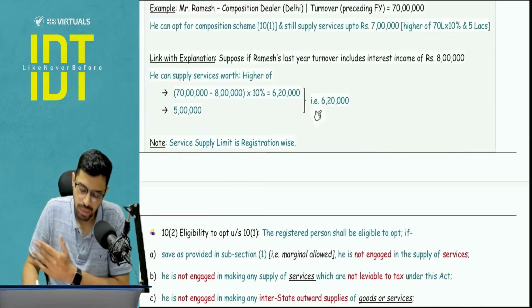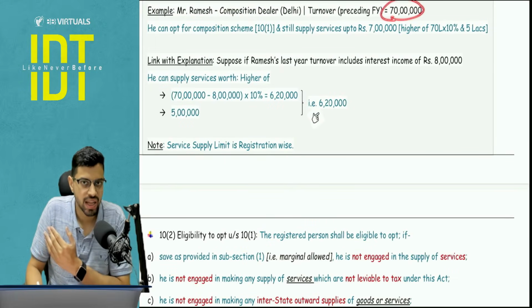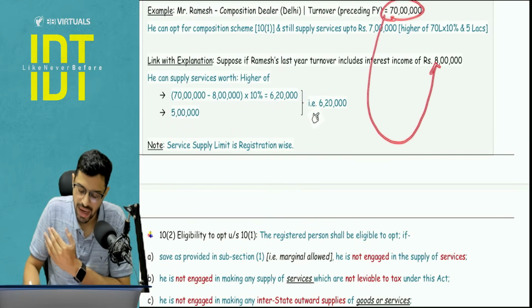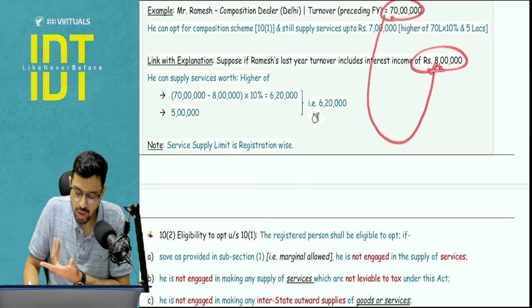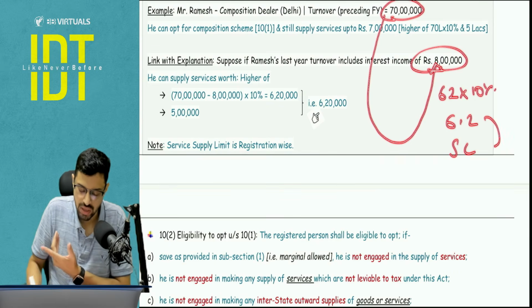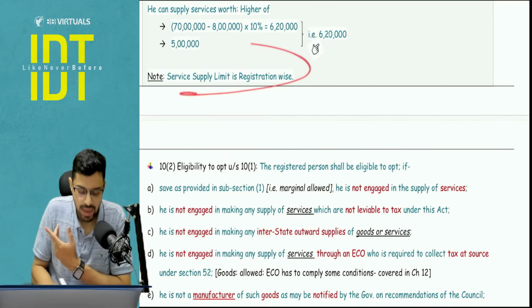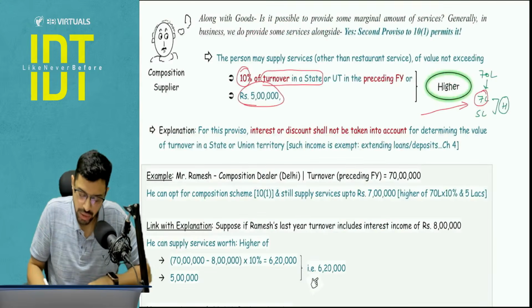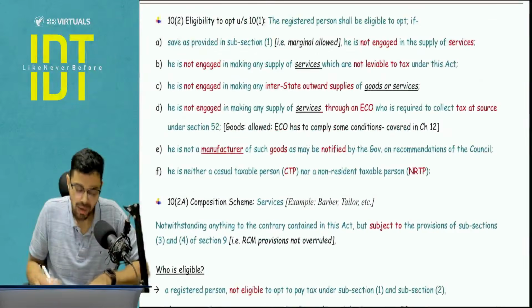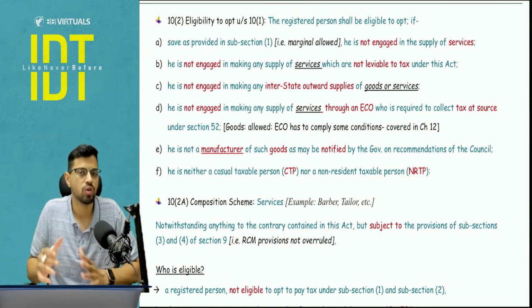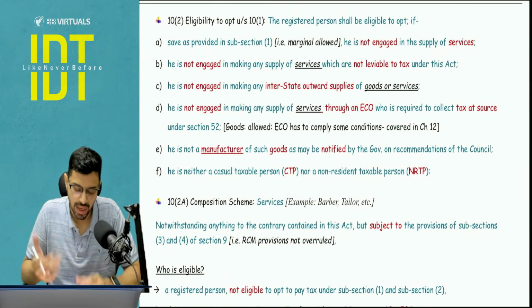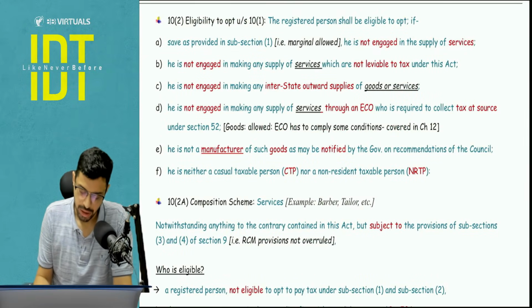Okay. So for example, 70 lakh was my preceding year turnover, but out of that 8 lakh rupees was, let's say, interest. So you will do 62 lakhs, 10% of that, that is 6.2 lakhs or 5 lakhs, whichever is higher. The service limit is registration wise, that I've already told, because they have used the word turnover in a state. Now there are certain conditions. These conditions you don't need to learn by heart. One or two conditions are important. I will tell you that. Pay attention.